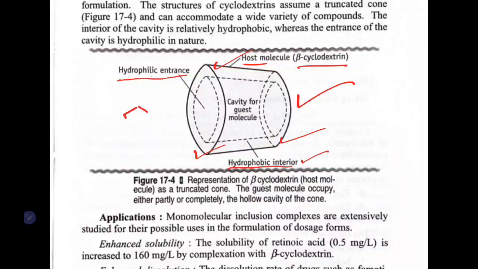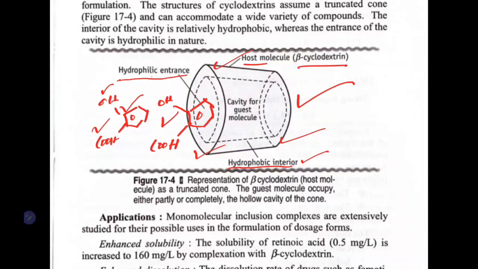Let's say I am taking this molecule with OH and COOH. This part is hydrophobic and these two tend to be hydrophilic. Now this molecule will sit inside like this. The benzene will be inside and the hydrophilic groups will be outside. So this is how it will sit inside.